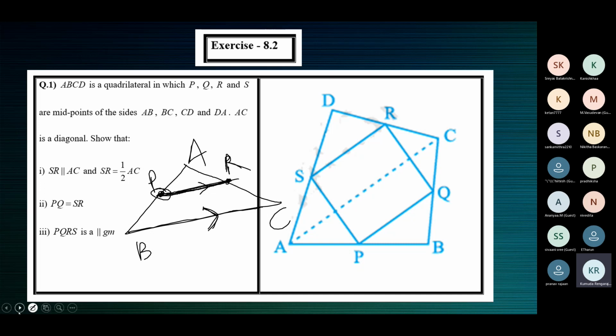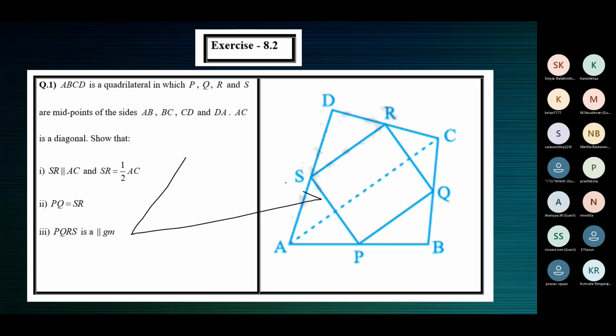Now I'll give you another figure. Converse of midpoint theorem. Now tell me what is to be given to use the converse of midpoint theorem.